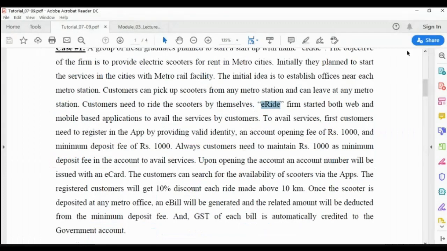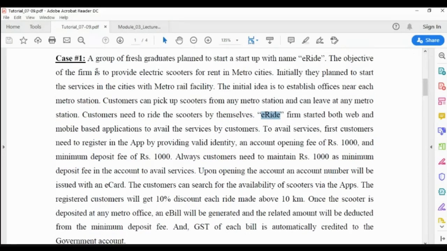The case is like this. A group of fresh graduates plan to start a startup with the name e-ride. The objective of the firm is to provide electric scooters for rent in metro cities. Initially, they plan to start the services in cities with metro rail facility. The initial idea is to establish offices near each metro station. Customers can pick up scooters from any metro station and can leave at any metro station. Customers need to ride the scooters by themselves.